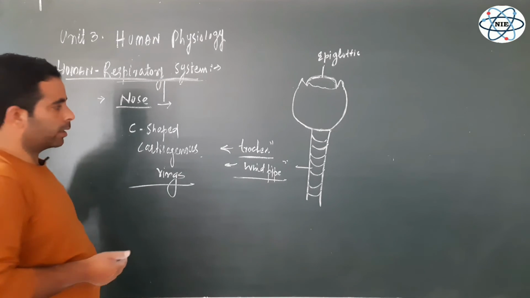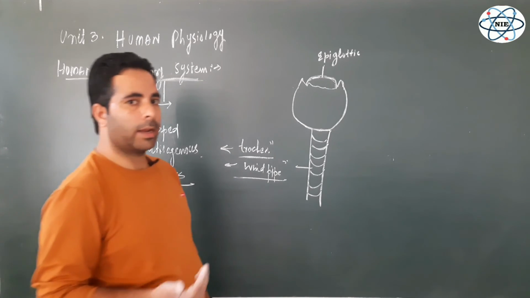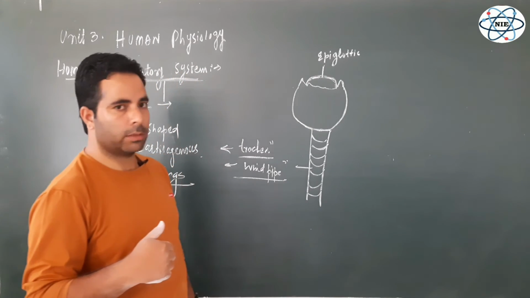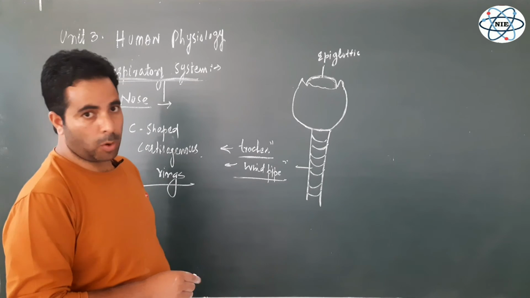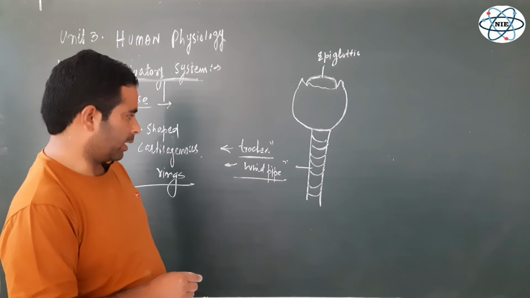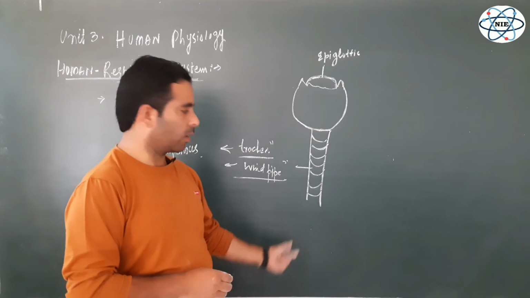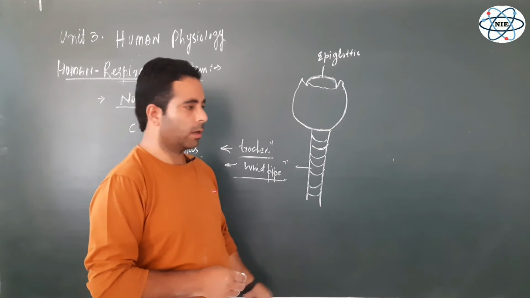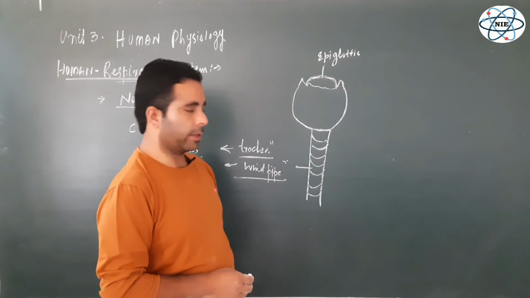It's not muscular, it is cartilaginous in nature, and this cartilage is flexible and has more strength than muscles. It doesn't collapse whether you forcibly inspire or forcibly expire. There is no collapse of the rings of this trachea, right?